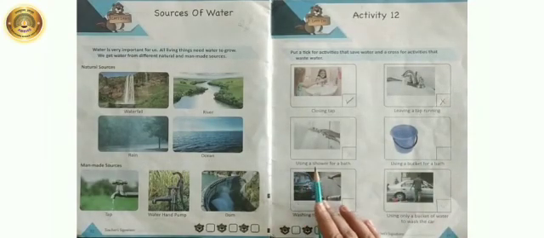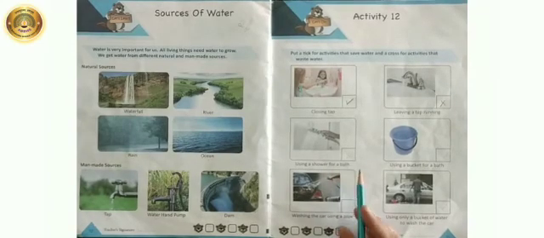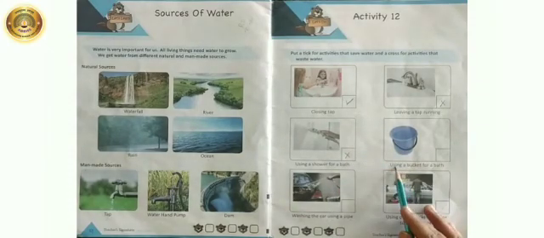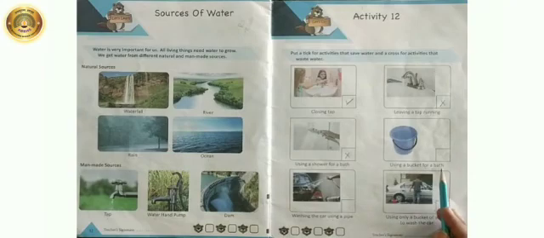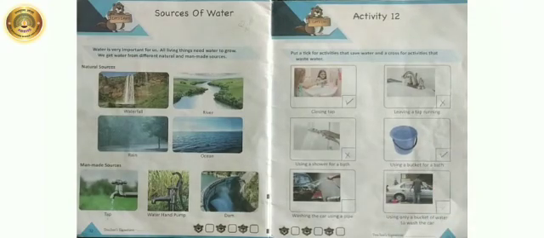Look at the next picture. Using a shower for bath. This activity is that waste water. So we will put a cross in the box. Next one. Using a bucket for bath. This activity is that save water. So we will tick in the box.